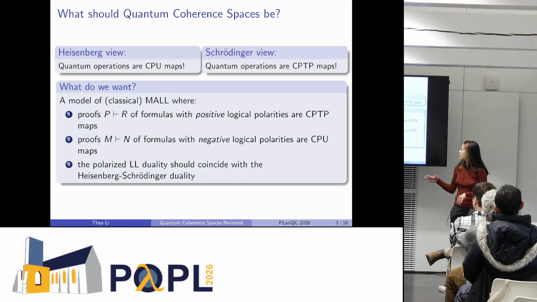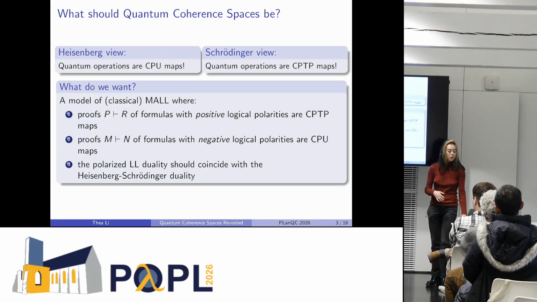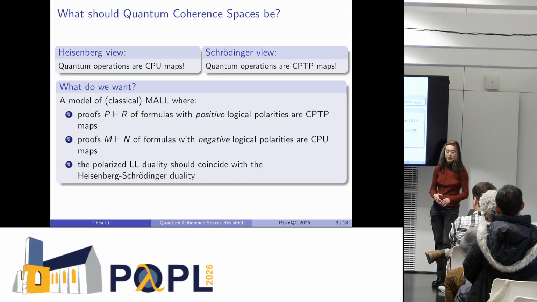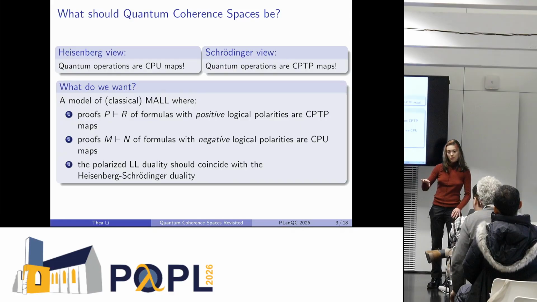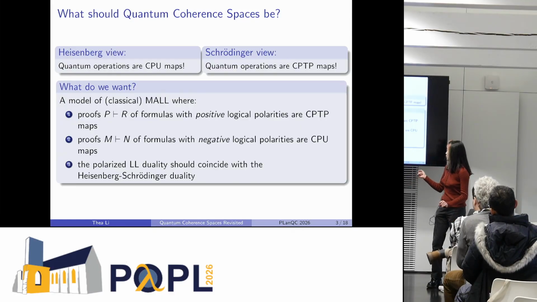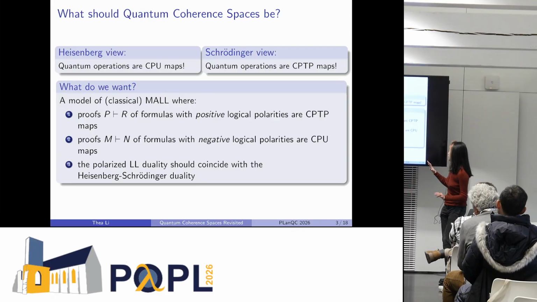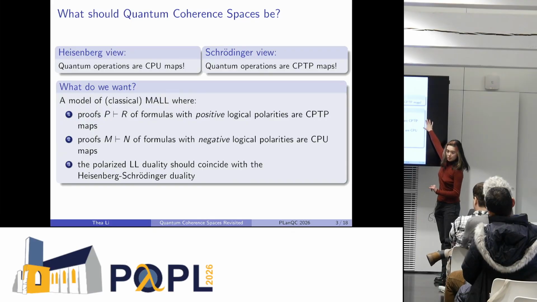So we would like a model of classical MAL, where the proofs of formulas with positive logical polarities are CPTP maps, and the proofs of formulas with negative logical polarities are CPU maps. And then we want the polarized linear logic duality to coincide with the Heisenberg-Schrödinger duality. So it should take CPU maps to CPTP maps and vice versa.